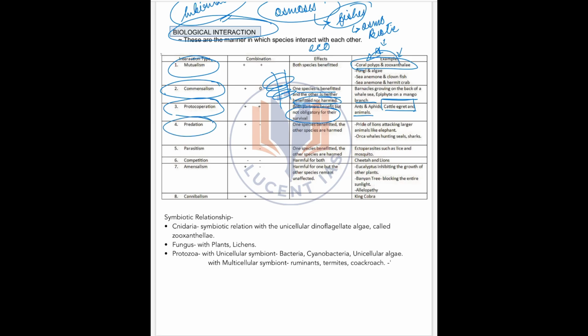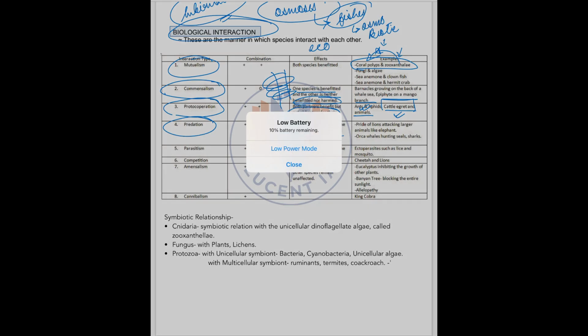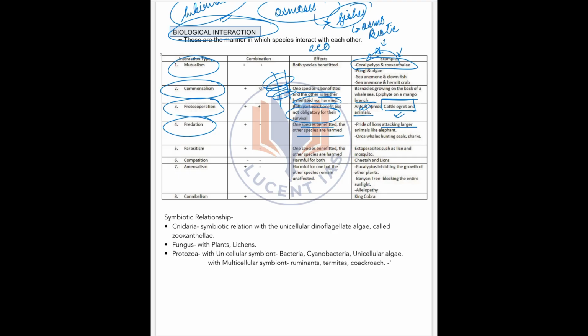Next is predation. You can search for more of these examples. Clear? You can search on Google once. With the pictures you will understand this better. Then what is predation? When one species is benefited and the other species is harmed. This is predation. For example, a pride of lions attacking larger animals like an elephant, or a tiger hunting deer.